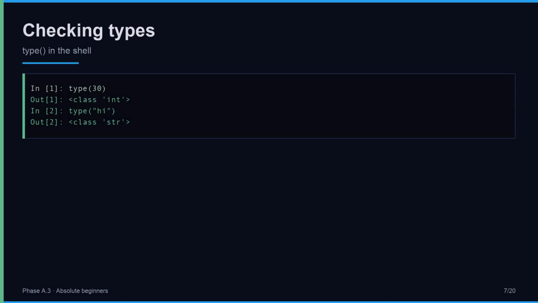Call type on 30, you get int. Call type on the text hi, you get str. Saying types out loud is part of the skill: integer, string, boolean, float, and None. Keep this line in mind. In [1]: type(30).